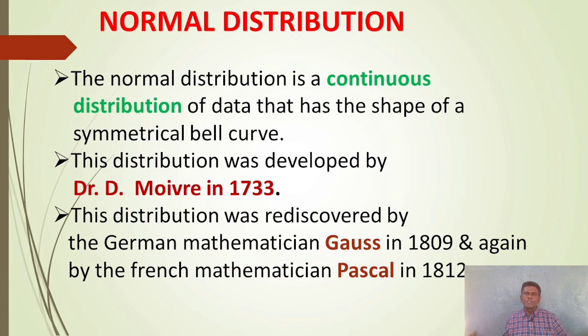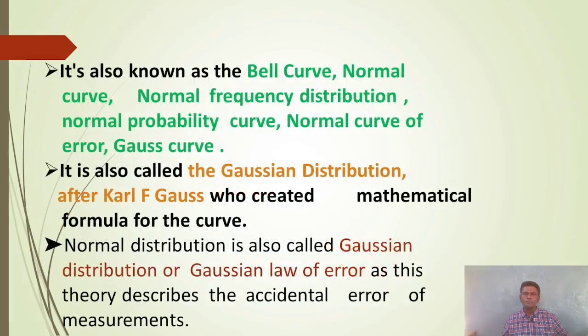The normal distribution is a continuous distribution of data that has the shape of a symmetrical bell curve. This distribution was developed by Dr. de Moivre in 1733. It was rediscovered by the German mathematician Gauss in 1809 and again by the French mathematician Pascal in 1812. It's also known as the bell curve, normal frequency distribution, normal probability curve, normal curve of error, Gauss curve.